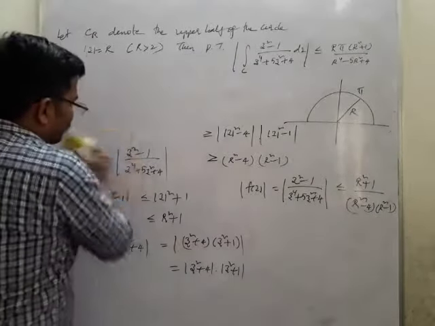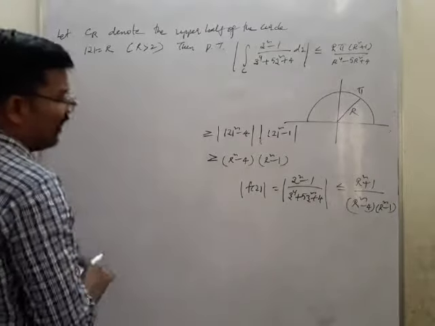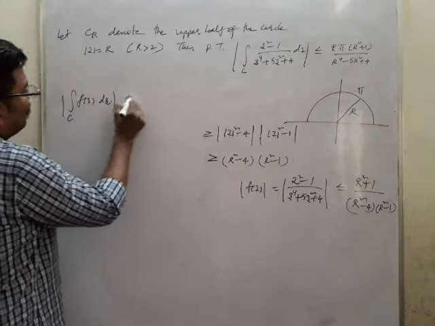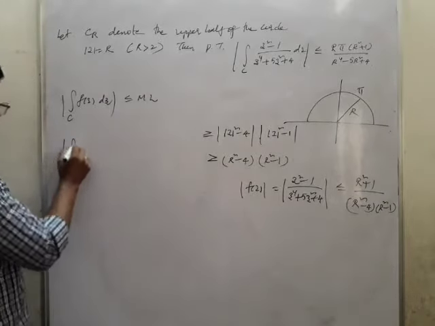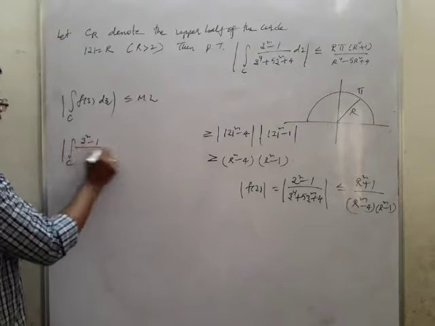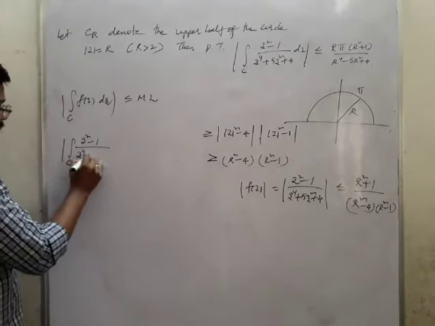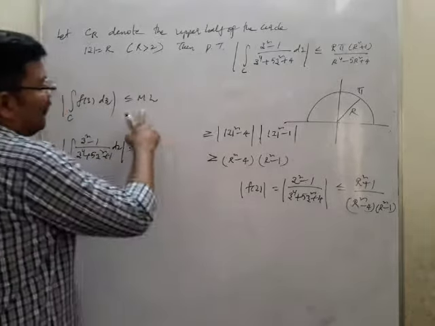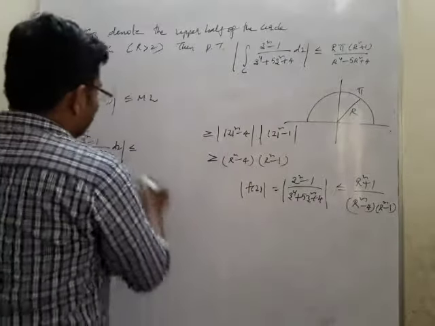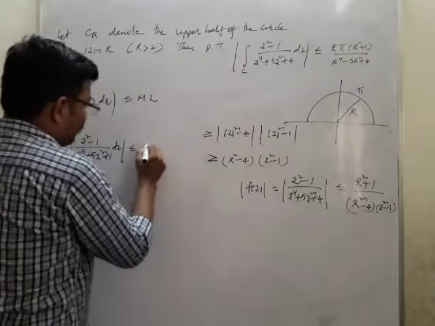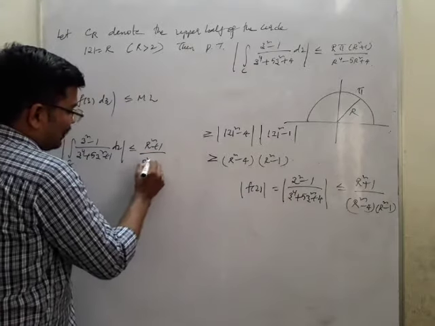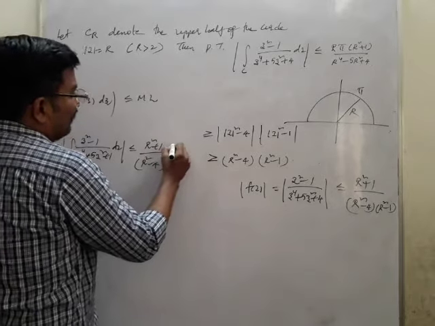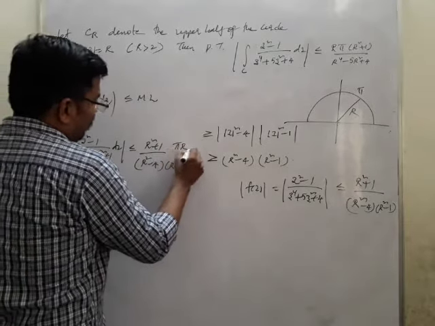So therefore, according to the formula, the integral over c of f of z dz is less than or equal to ML. So the integral over c of (z square minus 1) by (z power 4 plus 5z square plus 4) dz is less than or equal to M, which is r square plus 1 by (r square minus 4) into (r square minus 1), into L, which is pi r.